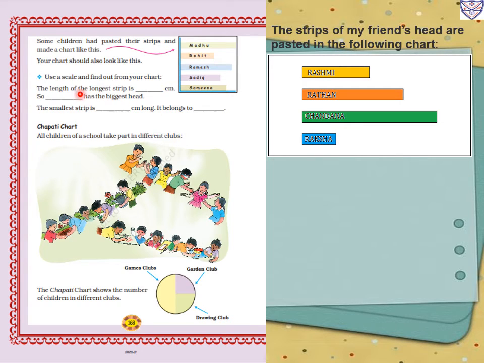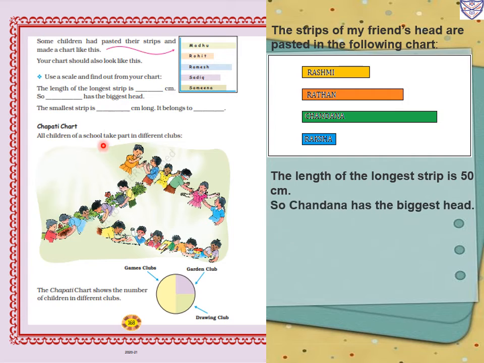So use a scale and find out from your chart. The length of the longest strip is dash centimeters. So with the help of a scale we can measure this strip. The length of the longest strip is 50 centimeters. So dash has the biggest head. So whose head is big? That is Chandana has the biggest head. Now the smallest strip is dash centimeters long. So which one is the smallest? That is Raksha. The smallest strip is 30 centimeters long. It belongs to Raksha.